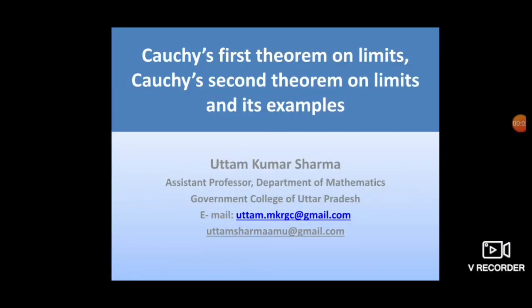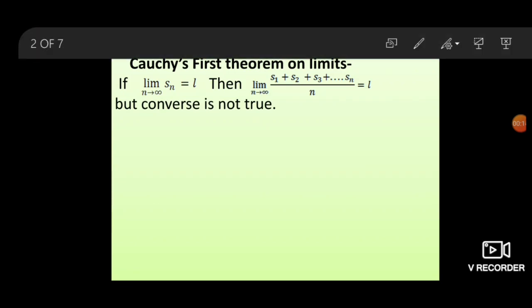Hello everyone. Today we are going to discuss Cauchy's first theorem on limit and Cauchy's second theorem on limit and their examples. First we will discuss Cauchy's first theorem on limit. If a sequence Sn converges to L, that is, limit as n goes to infinity of Sn equals L, then the limit as n goes to infinity of (S1 plus S2 plus S3 plus so on plus Sn) upon n also converges to L.